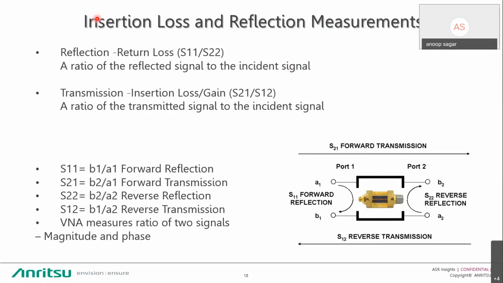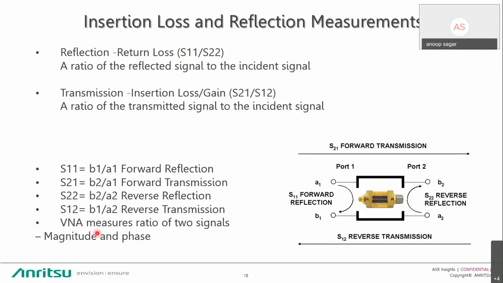These are the general terms used in a vector network analyzer. Reflection or return loss we can calculate with the help of S11 or S22. This is a ratio measurement. Then transmission measurement, called loss and gain, is S21 and S12, where we feed the input to port 1 and check the response at port 2.